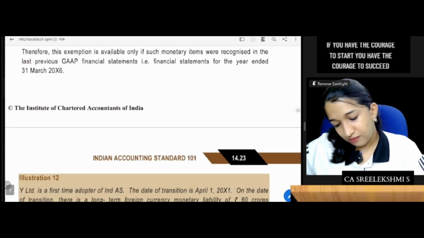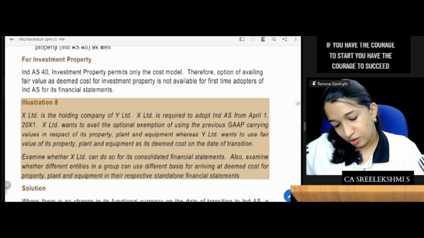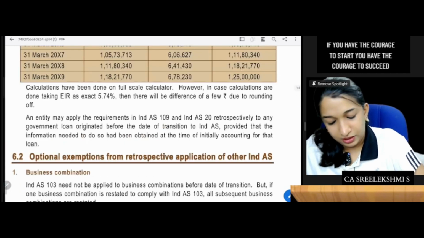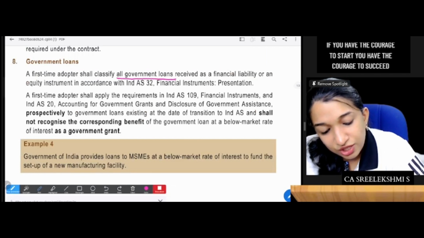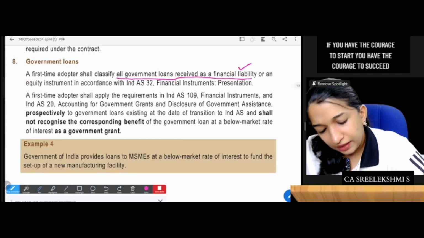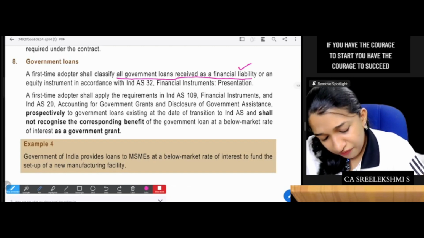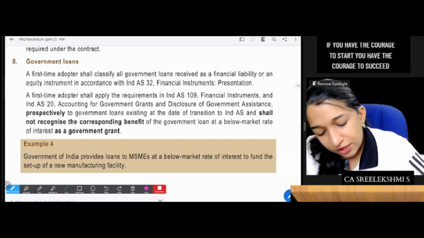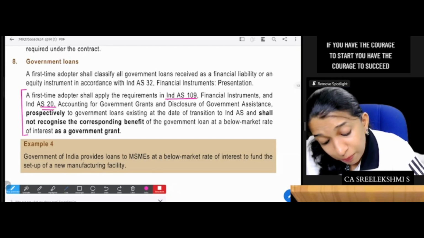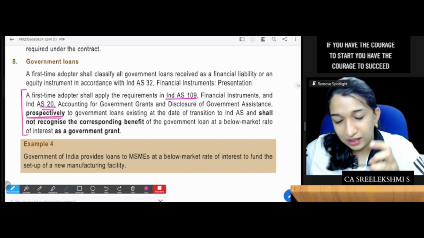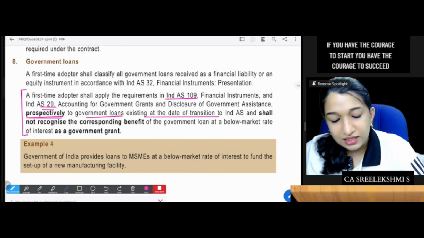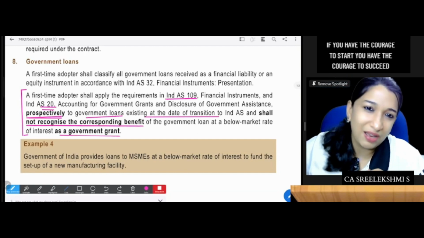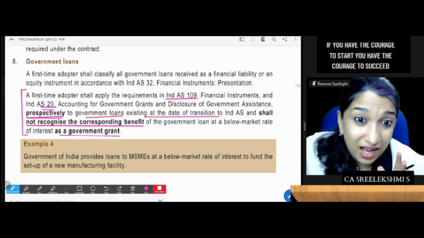ഡീംഡ് കോസ്റ്റ് അല്ല, ഗവൺമെന്റ് loan. A first-time adopter shall classify all government loans received as a financial liability, in accordance with financial instruments. A first-time adopter, this is the point, shall apply the requirements of 109 and 20 prospectively, date of transition onwards ചെയ്താൽ മതി, to government loans existing at the date of transition, shall not recognize corresponding benefit as government grant. Government grant ആയിട്ടൊന്നും റെക്കോർഡ് ചെയ്യണ്ട.